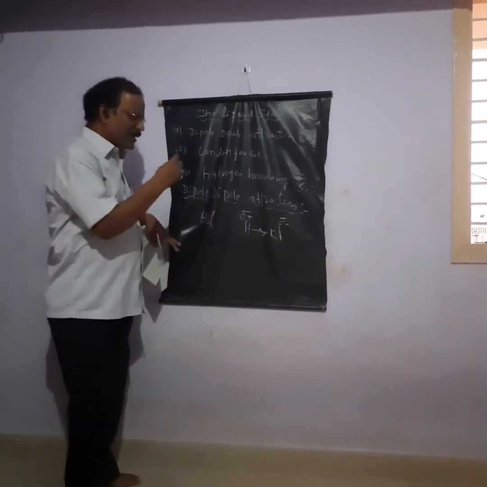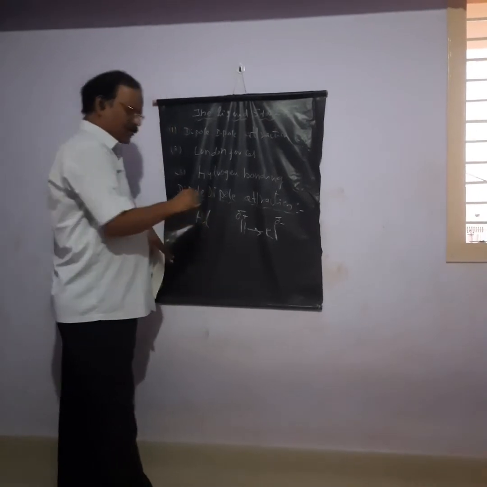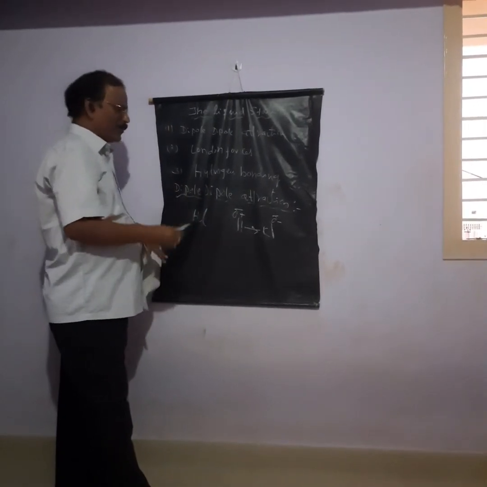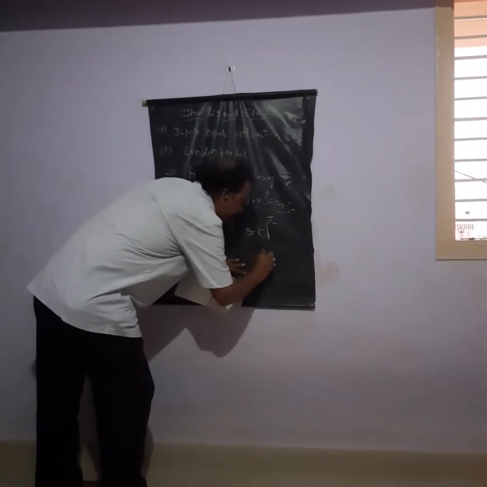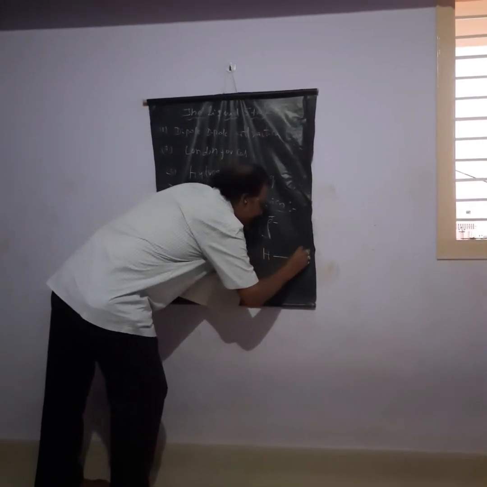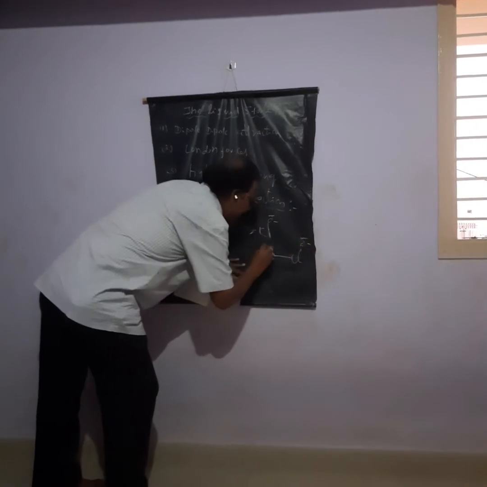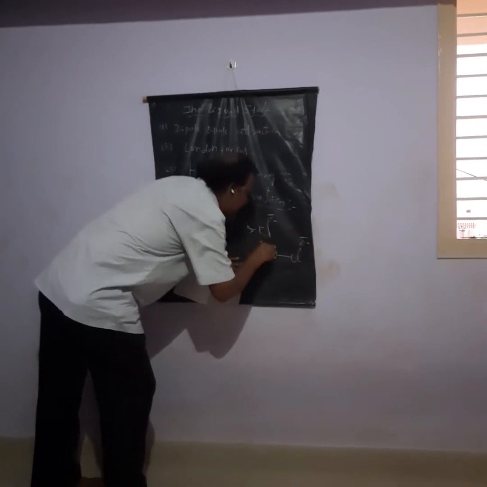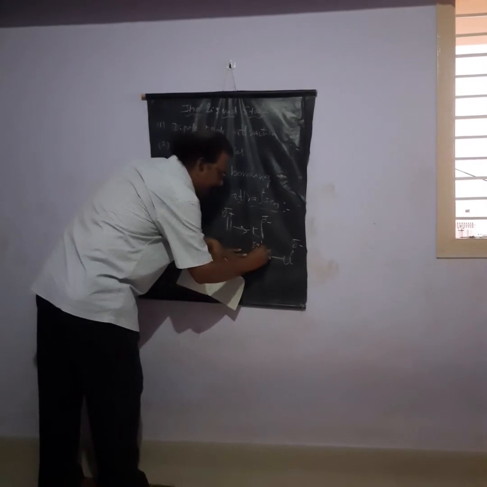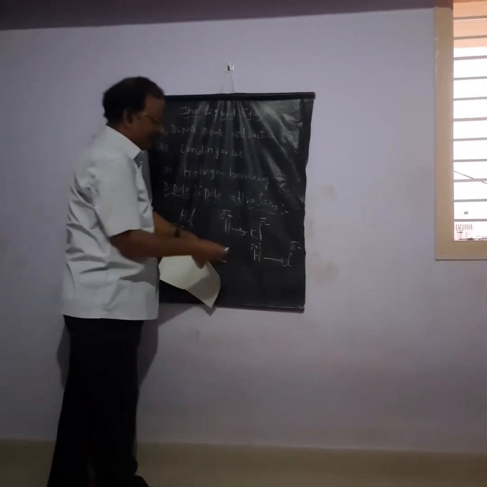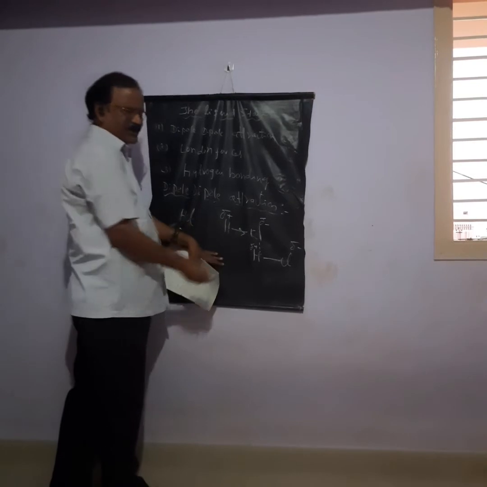Similarly, we have another molecule of HCl. It has a delta minus and a delta plus. So there is a small interaction, that is attraction, between the dipoles.